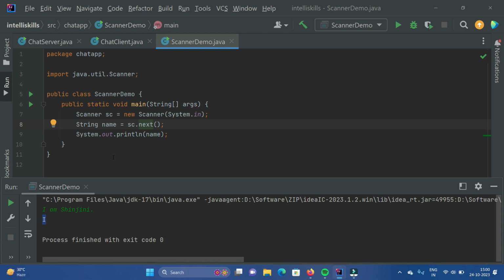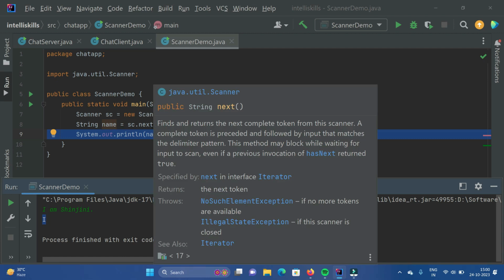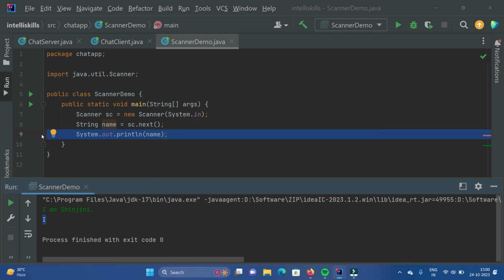It takes only one word. So when we print name, only I is taken. But nextLine takes the whole thing that you're writing, the whole input, but next will take only one token or one word. So this is the basic difference between nextLine and next, the two methods used to take string inputs.